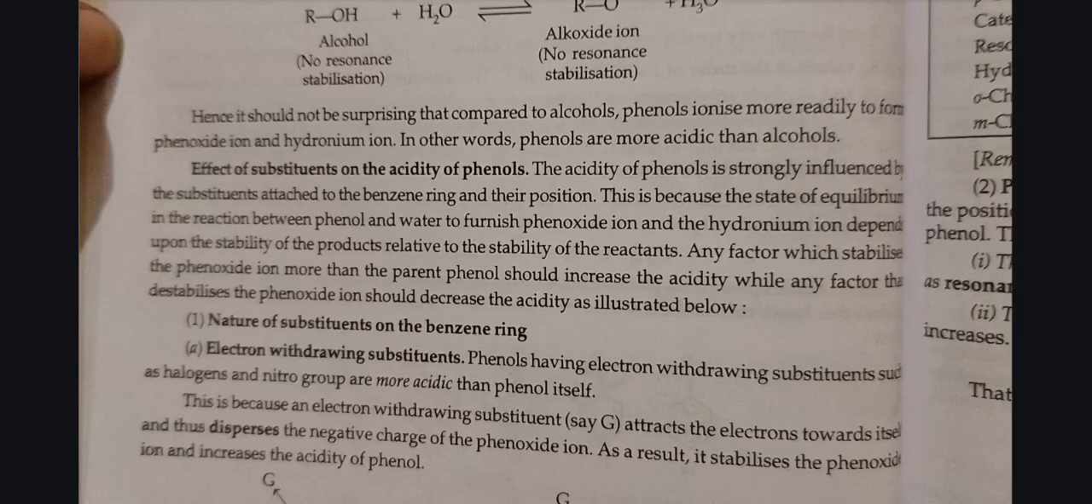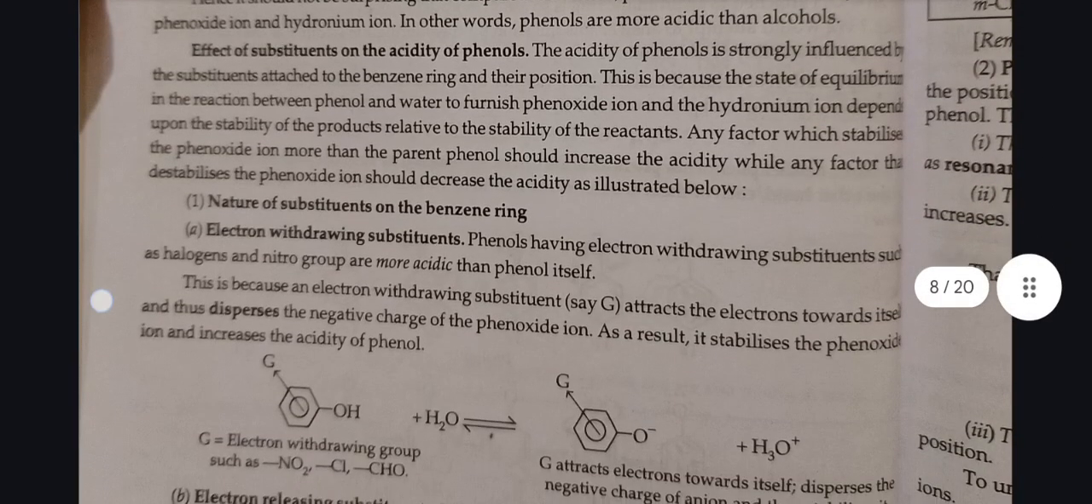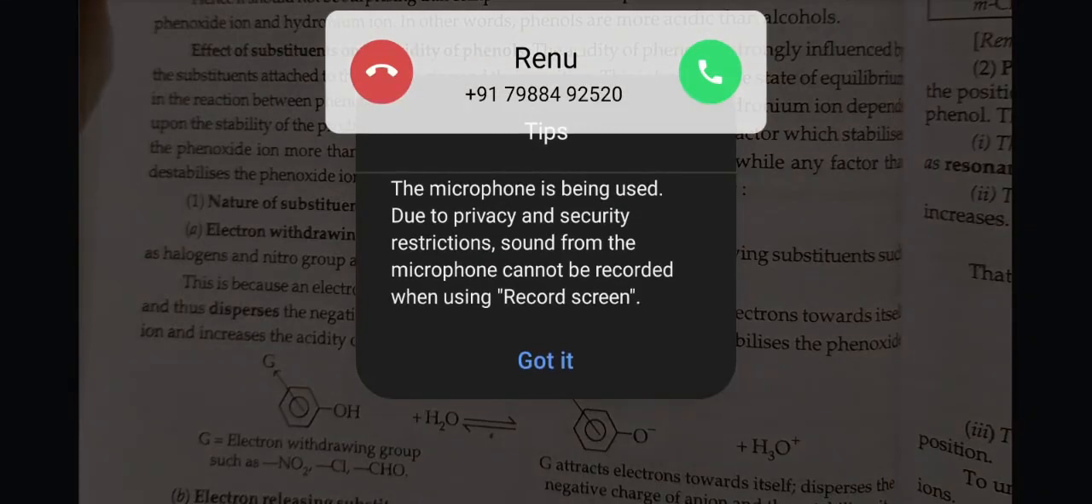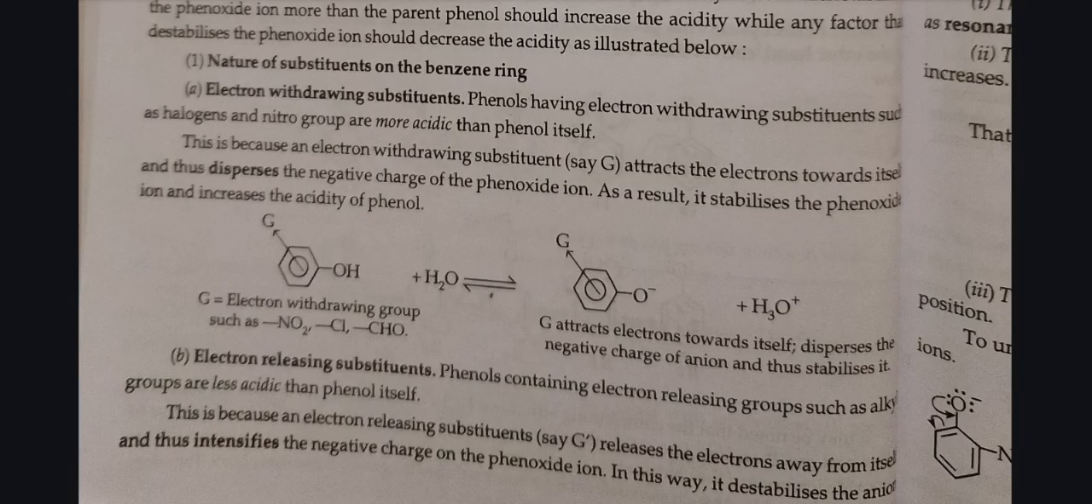First is nature of substituent on the benzene ring. A. Electron withdrawing substituents. Phenols having electron withdrawing substituents such as halogens and nitro groups are more acidic than phenol itself. This is because an electron withdrawing substituent attracts the electrons towards itself and thus disperses the negative charge of the phenoxide ion. As a result, it stabilizes the phenoxide ion and increases the acidity of phenol.